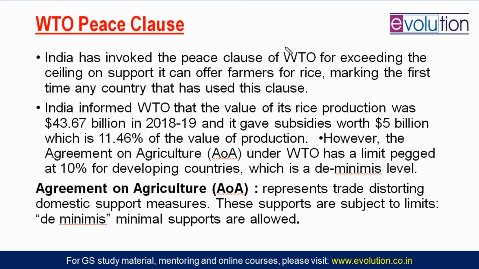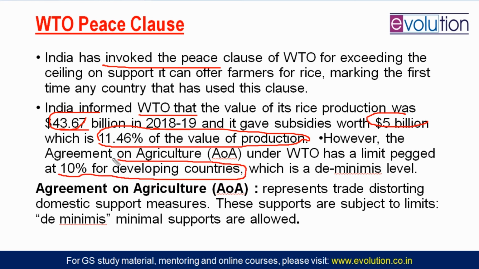Next topic is the WTO Peace Clause. News is that India has invoked this peace clause. Why? Because India has exceeded the limits. What kind of limits? India told the WTO that the value of its rice production was $43.67 billion in 2018-19, and against that value, India gave subsidies of $5 billion. So that subsidy becomes 11.46% of the value of production. This much subsidy is generally not allowed by the WTO. The maximum subsidy you can give on agriculture is 10% for a developing country.